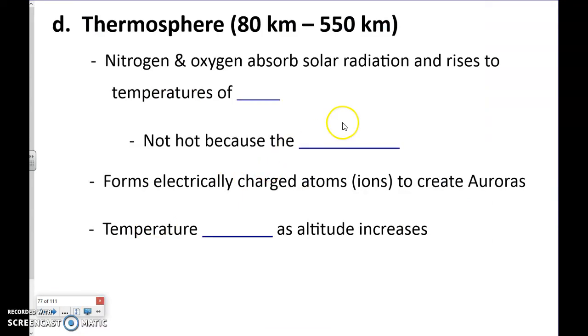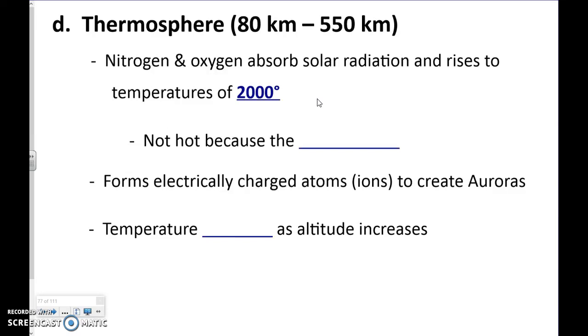But because it's absorbing all that really high gamma radiation and X-rays coming from the sun, it gets really hot. It can actually get up to 2,000 degrees up there. So that's why it's called the thermosphere, because it's absorbing all that light energy.